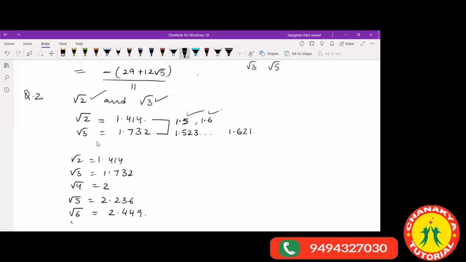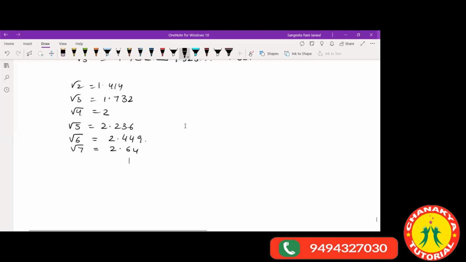Root over 7 will be 2.64. Then root over 8 can be written as 2.828. Root over 9 is 3.